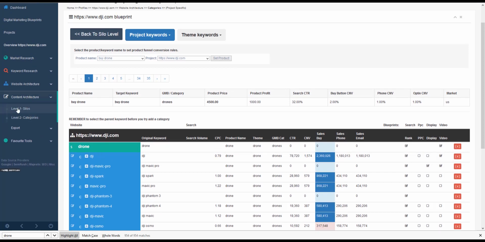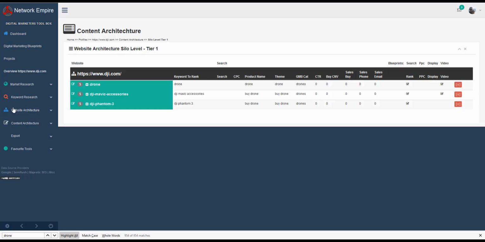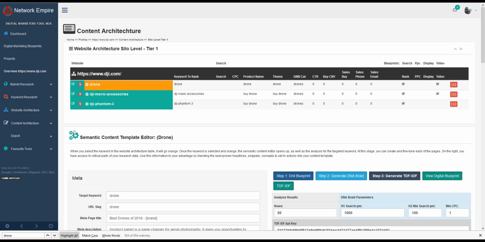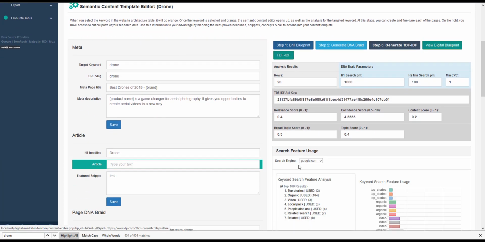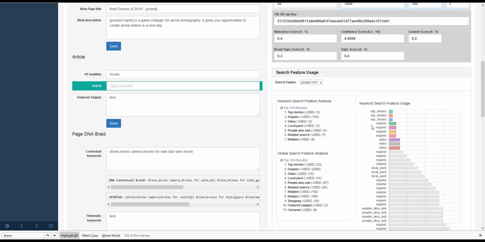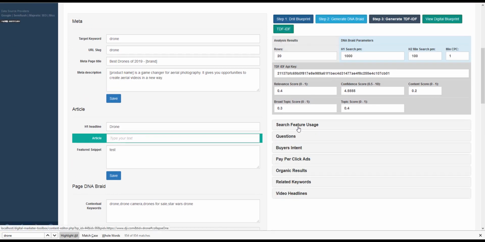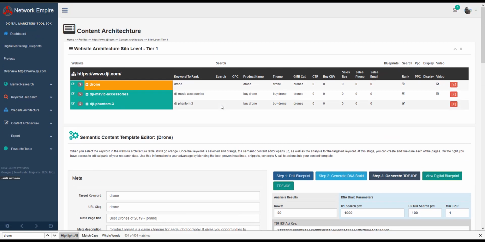And now we come to the content architecture, right? What's cool about this whole module is when you come to the content architecture module, it's focused on the blueprint that you've designed, and when you click on the keyword that you're interested in, if it's not been drilled, you'll basically see that this is blank, there's nothing in it. But before we get to the details, let me just walk you through this process.